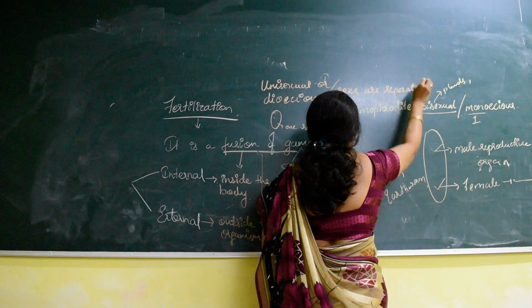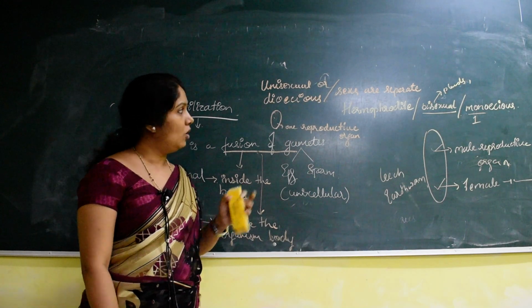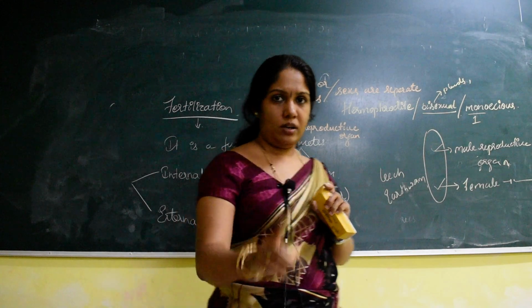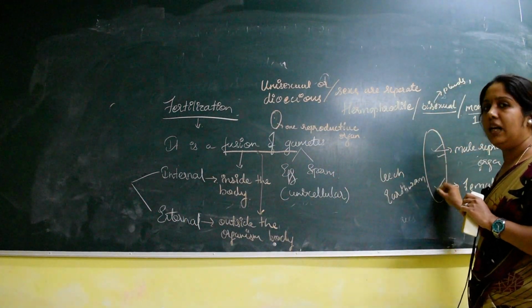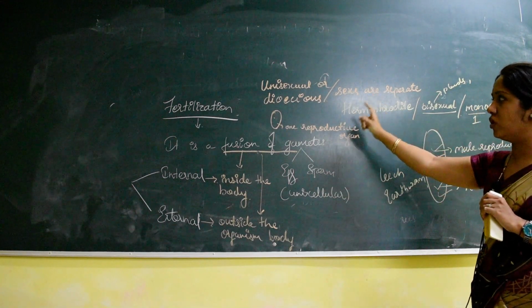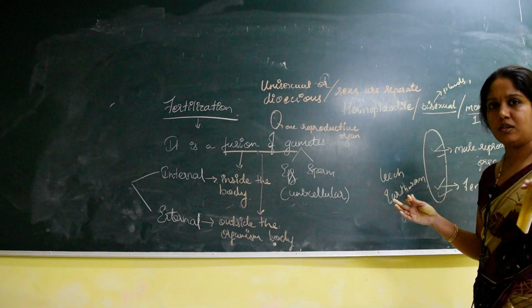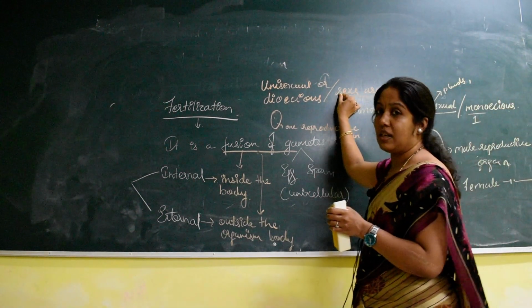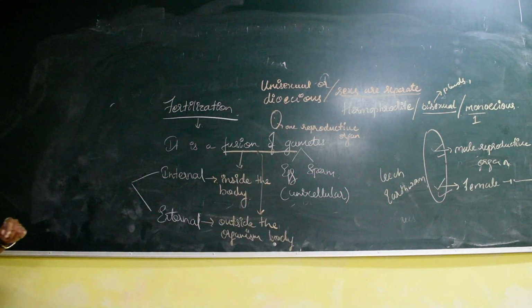Sexes are separate means here the male is a separate organism and the female is separate. Whereas in the case of hermaphrodite and bisexual, the organism is one, but the same organism contains both reproductive structures, one male as well as another female. Opposite to that is unisexual, which we can term dioecious. Dioecious means two separate organisms, one is male and the other is female. Hence, a common term we can also use is sexes are separate.